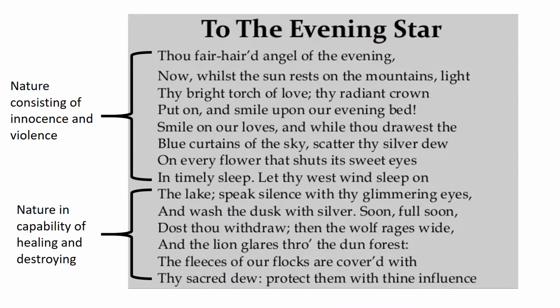For example, let us consider the poem To the Evening Star by William Blake. In the first 8 lines of the poem, the poet describes nature consisting of innocence and violence. But in the last 6 lines of the poem, the poet describes nature's incapability of healing and destroying.